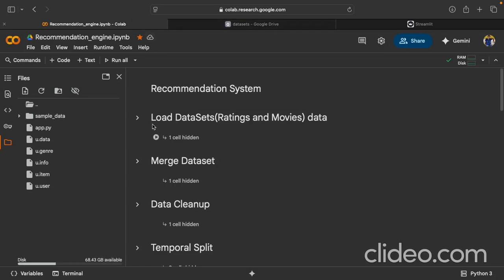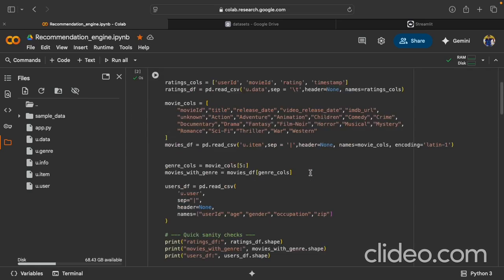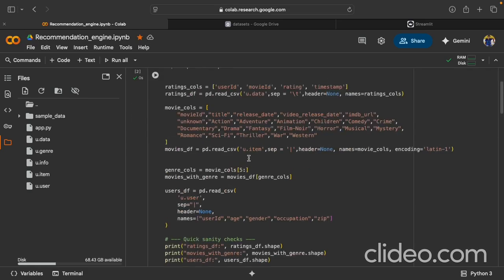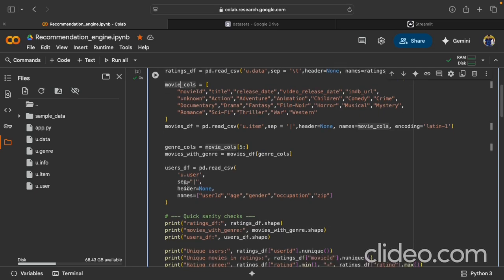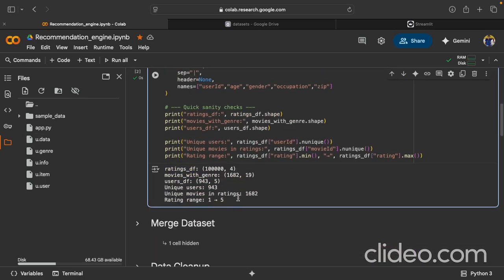So we started with loading the data sets. If you see, we use data frames. pandas.read_csv first reads everything and transforms it into data frames. Data frames give us a tabular structure around this data. Then we loaded the ratings data set, we loaded the movie data set, and prepared data frames around them. Now we have loaded all the files that are there.